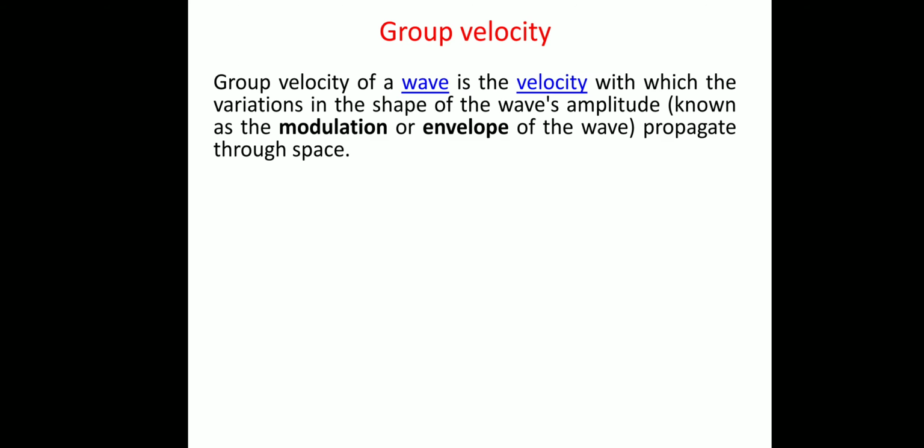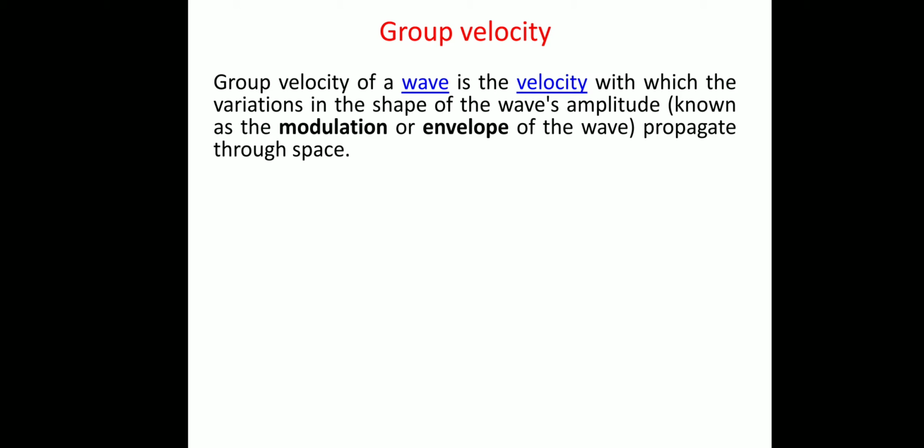Next we can see what group velocity is. The group velocity of a wave is the velocity with which the variation in the shape of the wave's amplitude, known as the modulation or envelope of the wave, propagates through space.